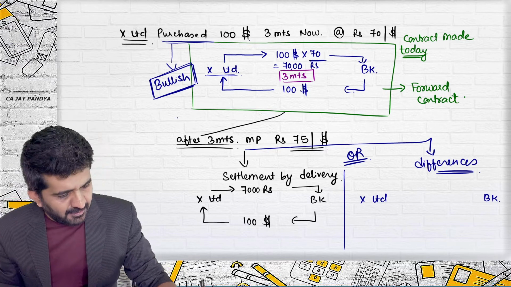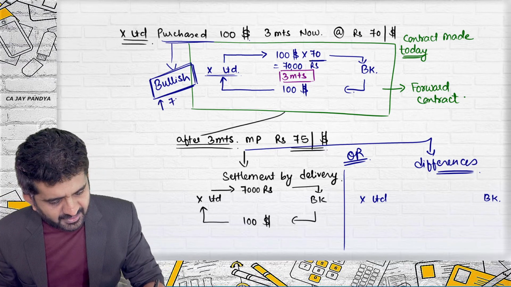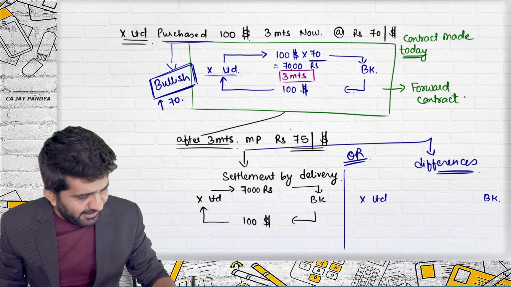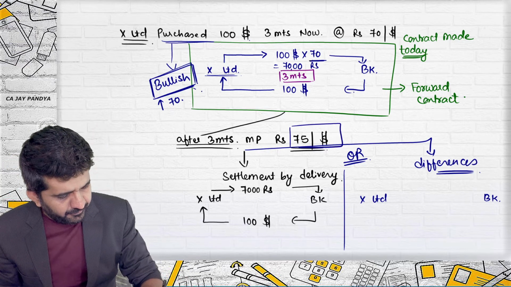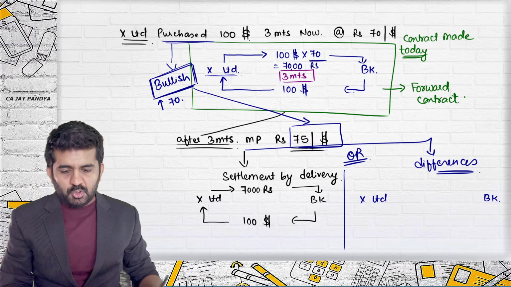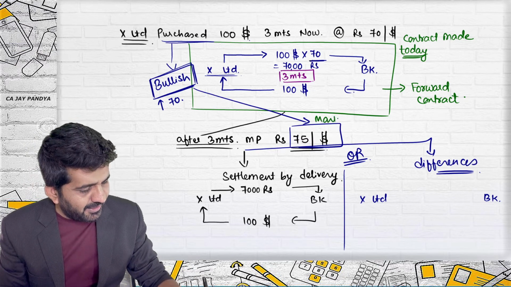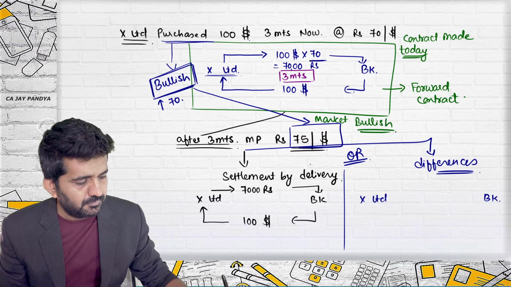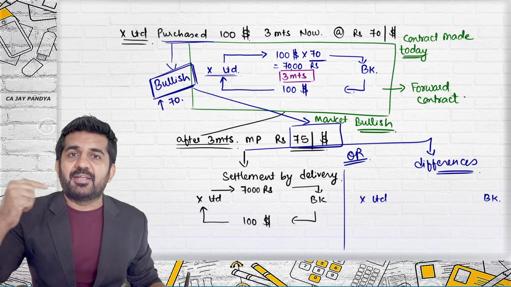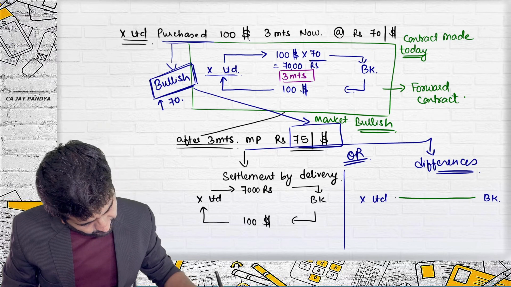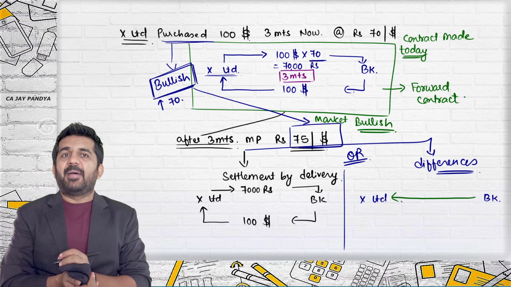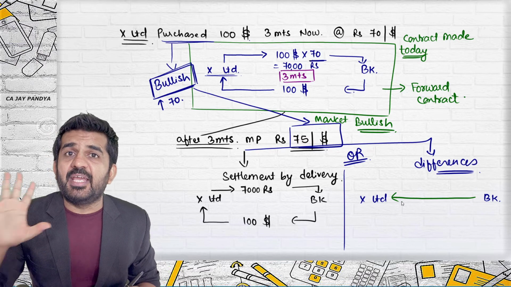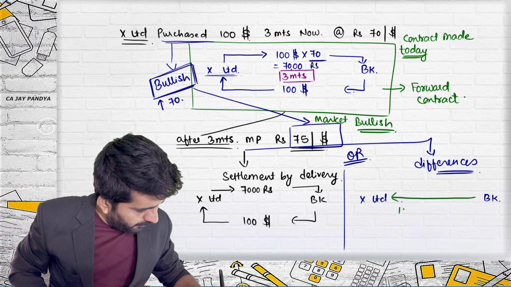We feel that the market will be above 70. All right. The market is 75. So even the market is bullish. See, I was bullish, the market is bullish. I will be getting money from the bank. How much money will I be getting from the bank?